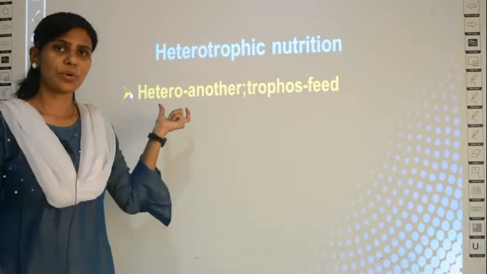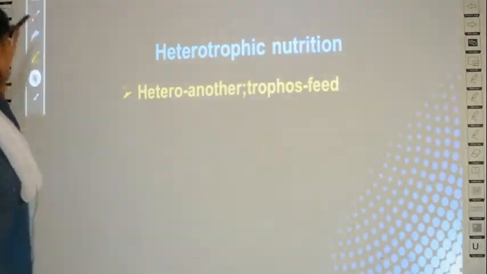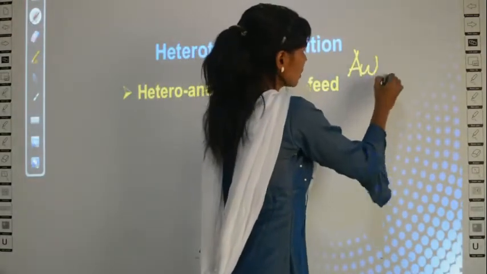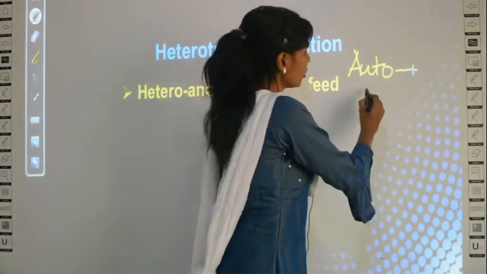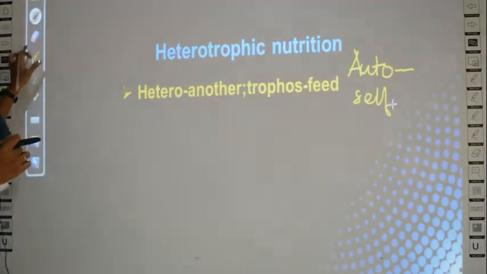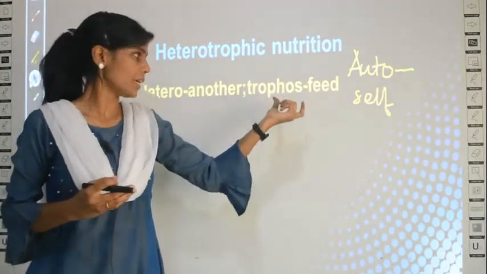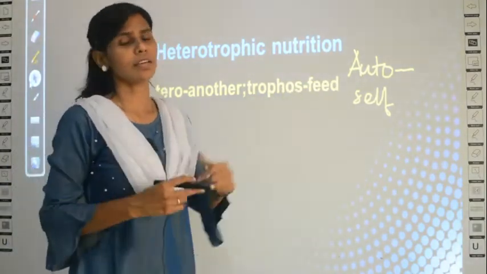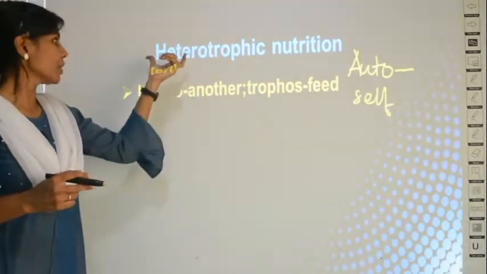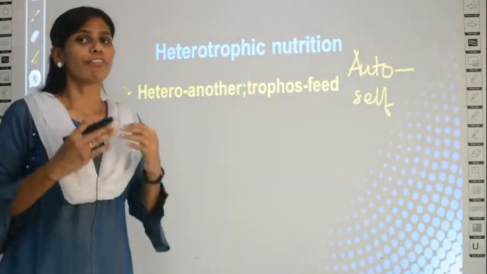The word hetero means another. Auto, what is auto? Auto means self, right? We have studied about autotrophic nutrition in plants, no? So auto is self, which means by itself. Similarly, hetero means another, and trophos means food or feeding. From the word heterotrophic, you can split into two. Hetero is another, trophic or trophos means feeding.